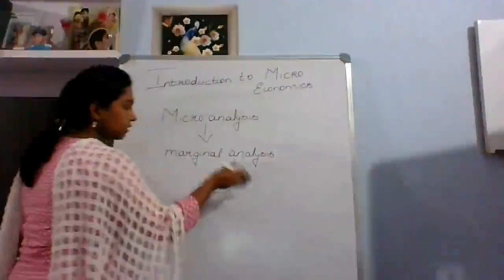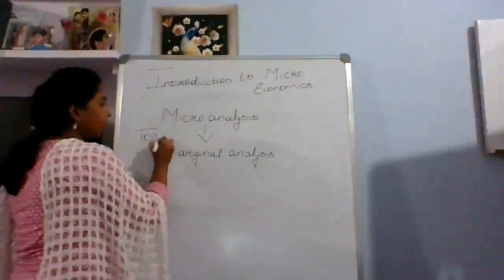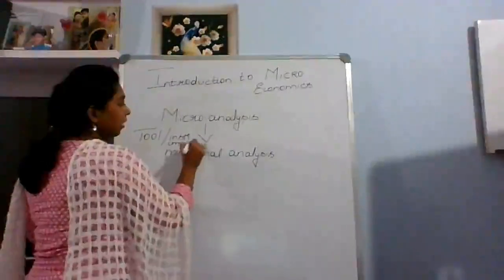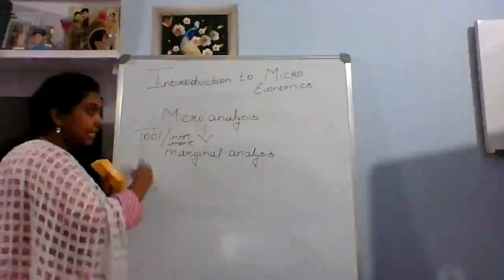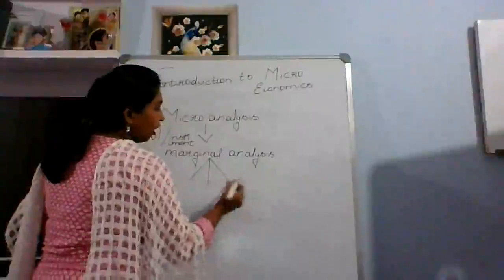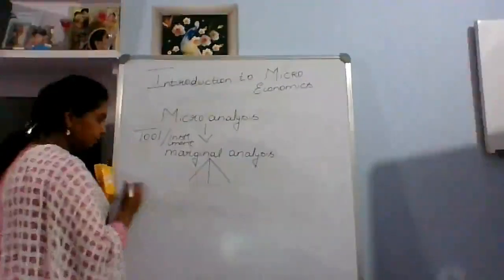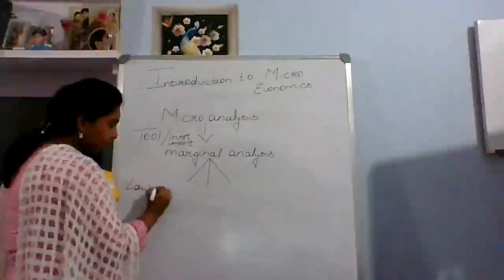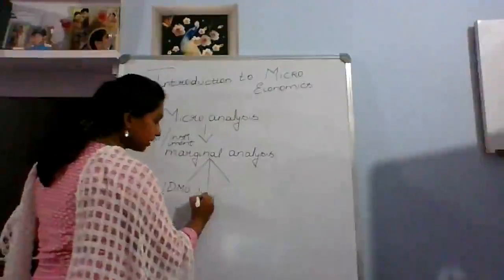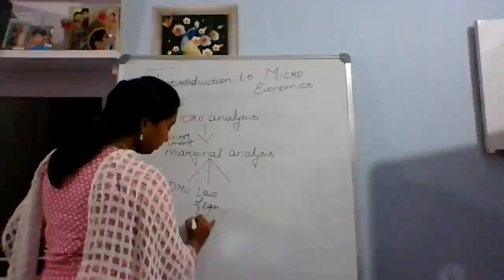What is this marginal analysis? It is a tool or instrument to understand the individual units in an easy way or in depth. In this, there are a few divisions which have been made to make our study even easier. One is the law of diminishing marginal utility. One more is the law of equimarginal utility.